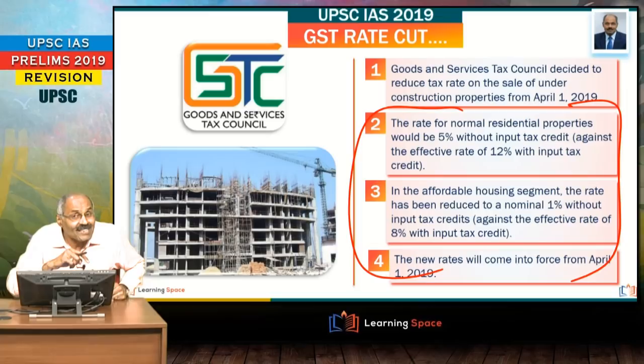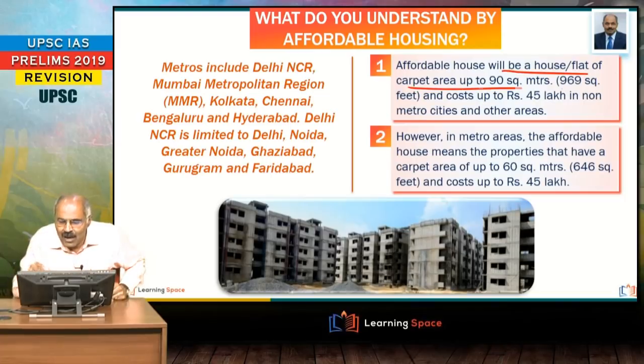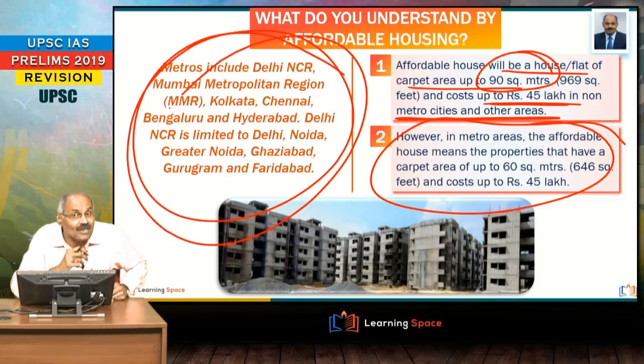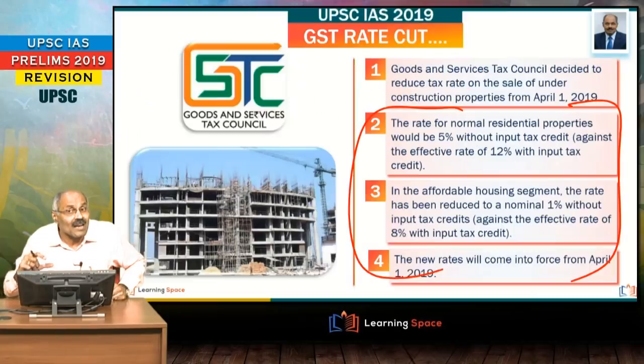I already explained. And affordable housing, normal houses, what is the difference? Have a glance at it. Affordable house will be a house with the carpet area up to around 90 square meters and cost up to rupees 45 lakh in non-metro cities and other areas. And if it is a metro city, or you can say these are the cities identified as metro, here it is up to 60 square meters, but the cost is still 45 lakhs of rupees. Right friends, this is the classification of affordable housing, and these are the changes made to the GST on housing.